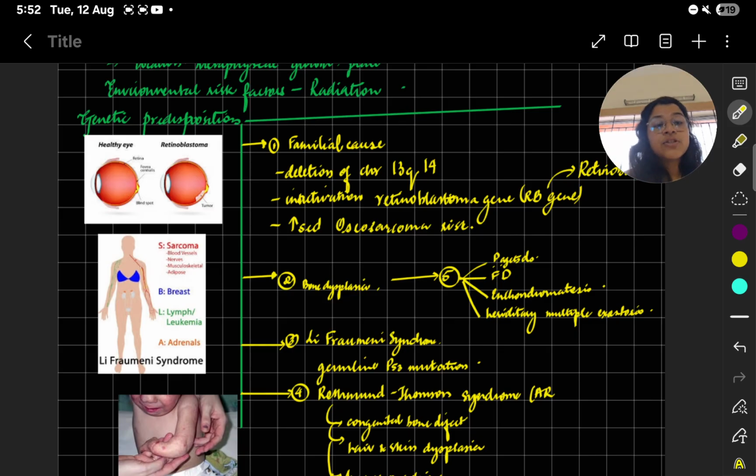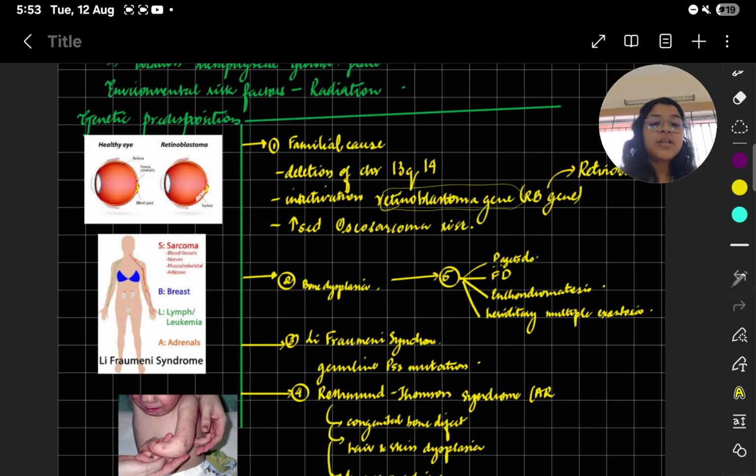So deletion of this chromosome gene will result into inactivation of the retinoblastoma gene. Now this retinoblastoma gene, if it is inactivated, there will be retinoblastoma.